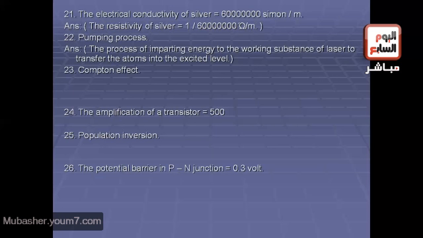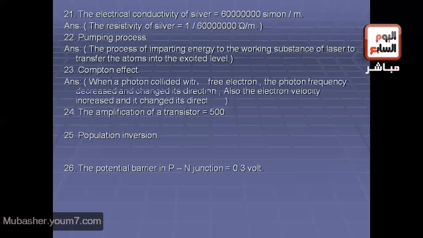Another question, what is meant by Compton effect? Okay, you know that when a photon collides with an electron, the photon's frequency decreases and it changes its direction. Also the velocity of the electron increases and it changes its direction, and this fact proves that photon has dual property as well as electron.